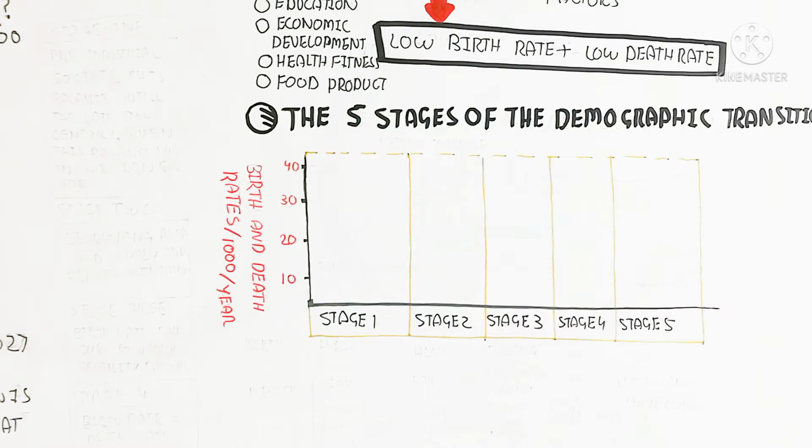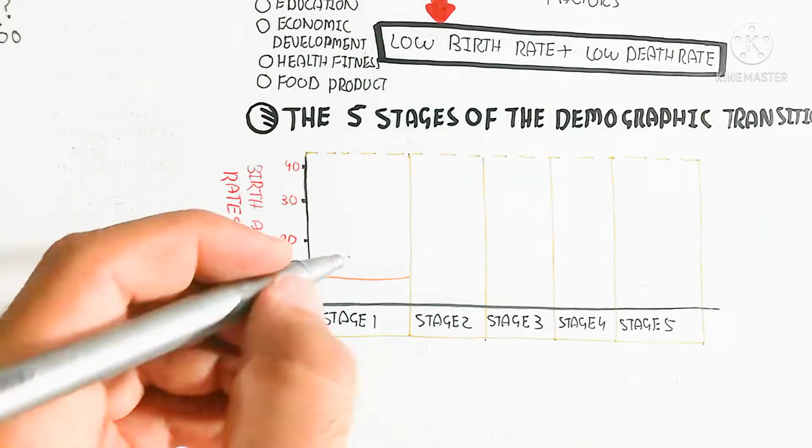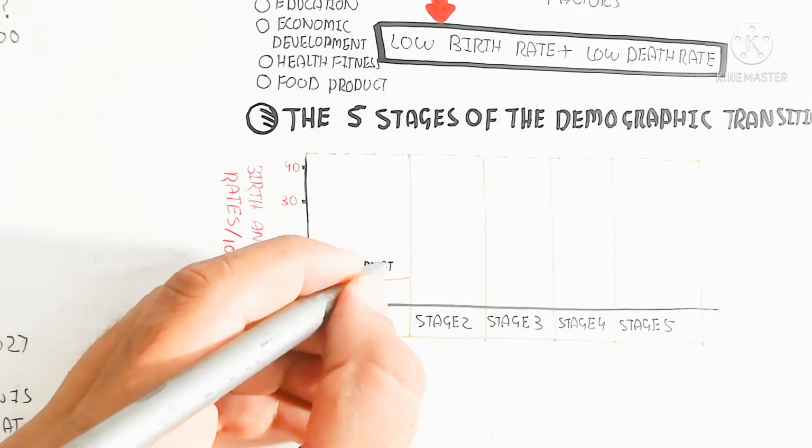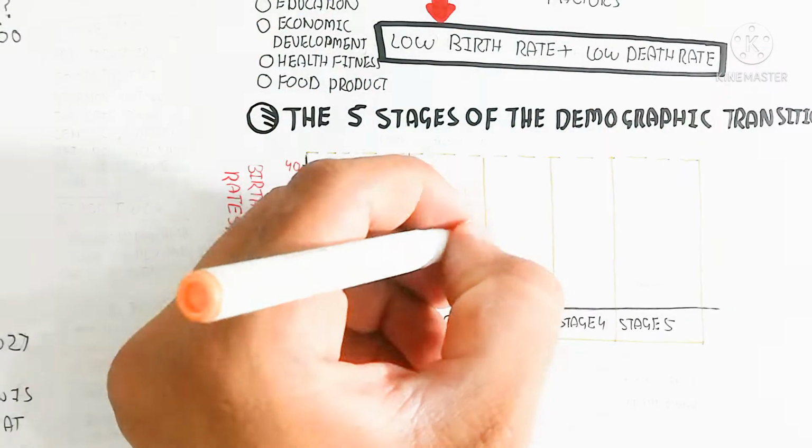This is due to political, social, and economic factors.